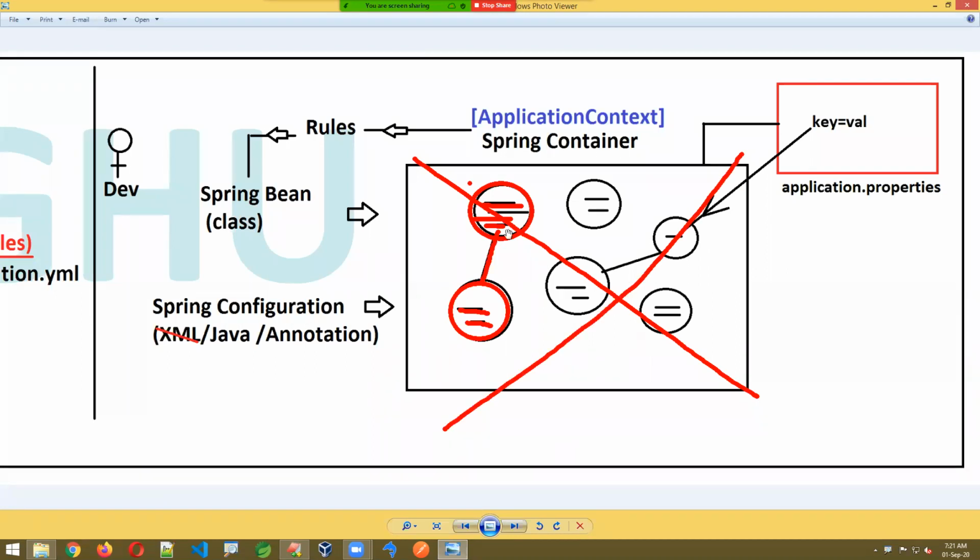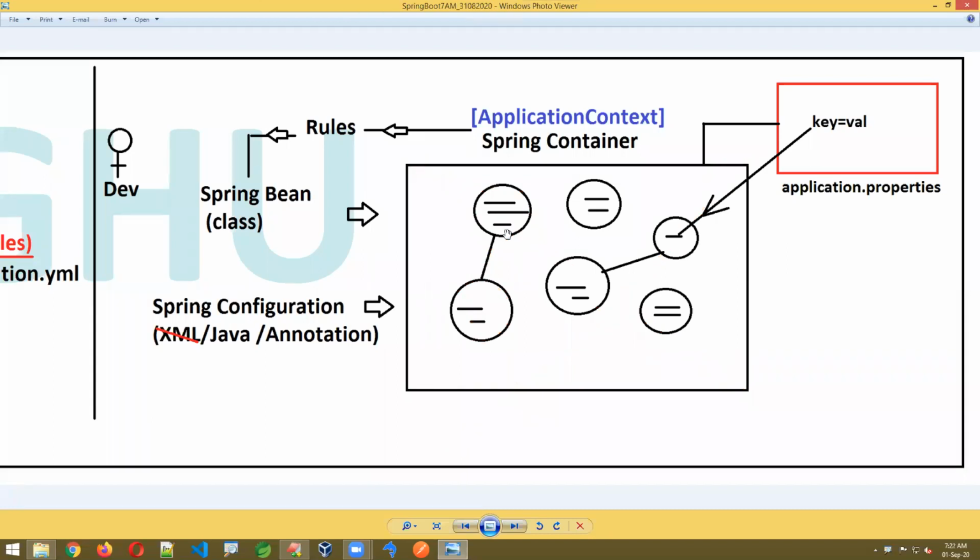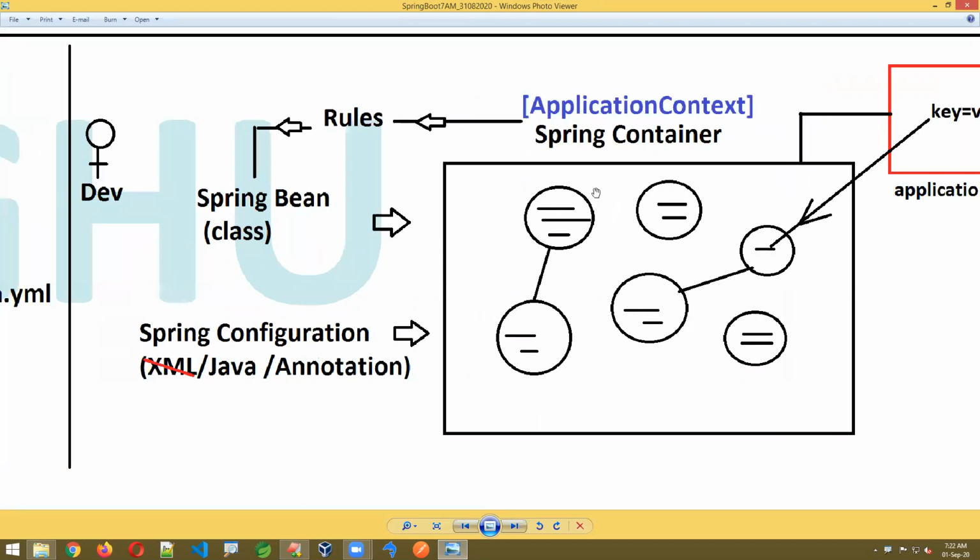Okay, object creation is done by the Spring framework, in Spring Boot also. That is actually the Spring container, very important, which is there in Spring and also available in Spring Boot here. The Spring container says to a programmer, you need to give two different types of inputs. One is a Spring Bean. That means you need to write a class that follows the rules given by the Spring container. Second one, a Spring configuration file.